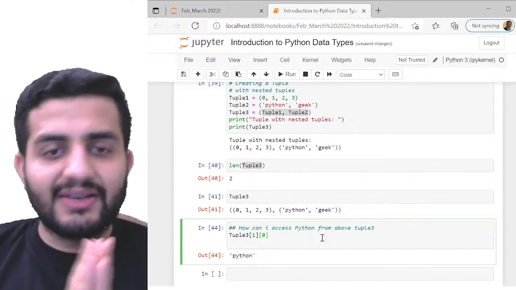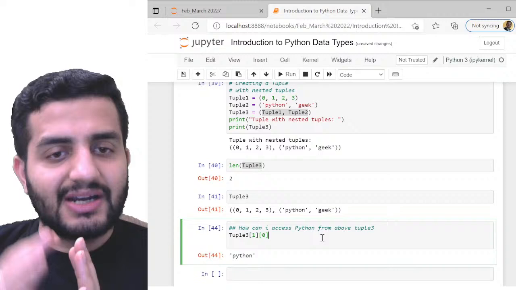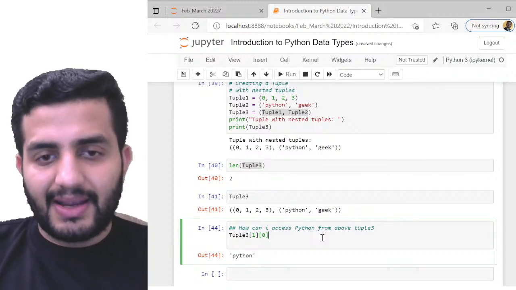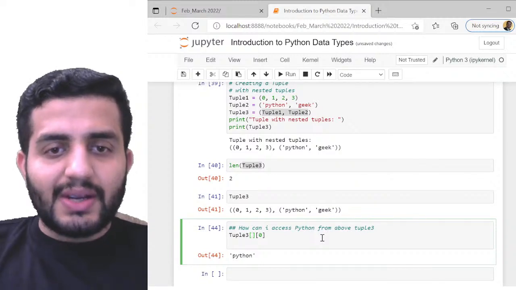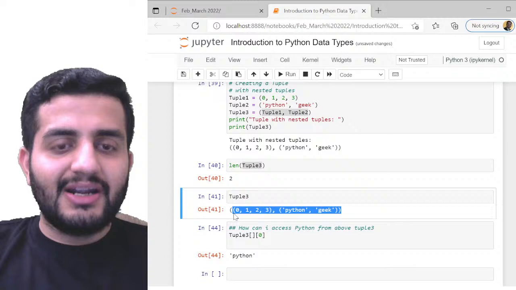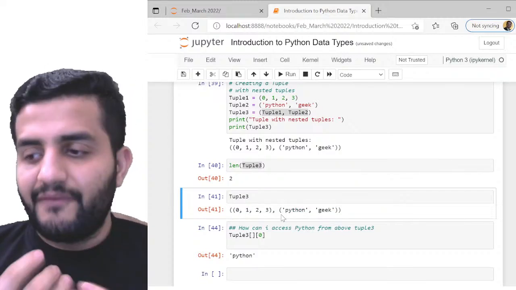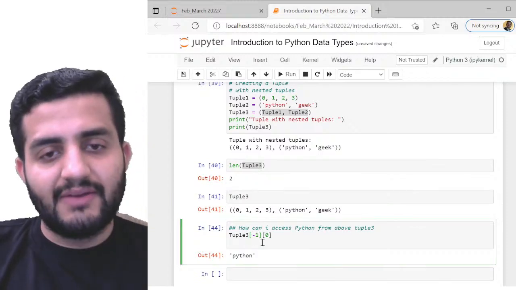So forward indexing always starts from 0 and backward indexing always starts from -1. This is again a rule. Do not forget this, guys. So also again, if I have to access this, look at this parent tuple, right? In this parent tuple, I have two elements, my first element and the second element. The second element, fortunately, is also my last element, right? So I can also give -1 here, still valid, okay?